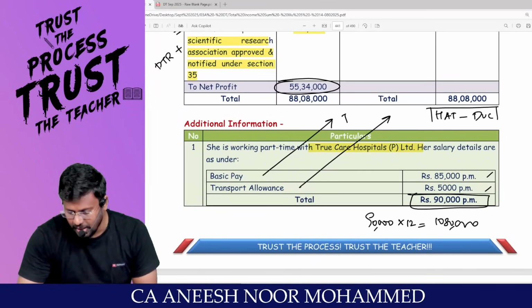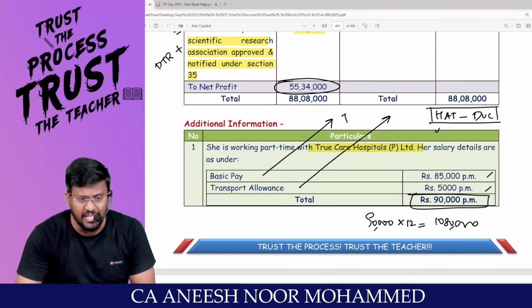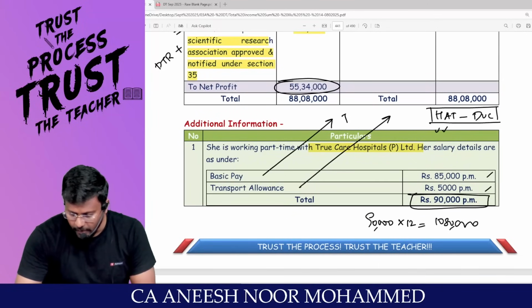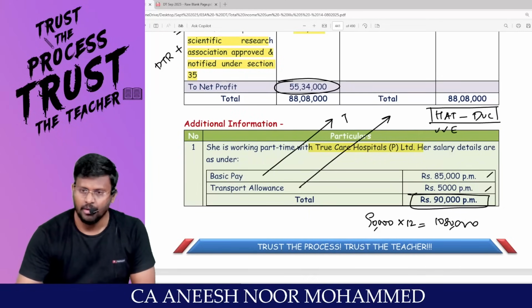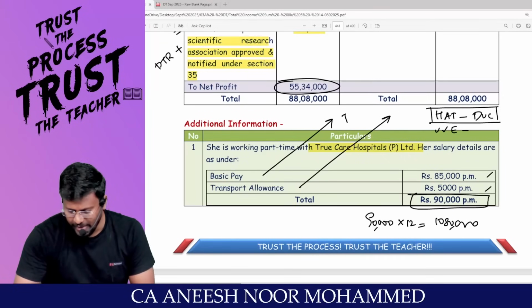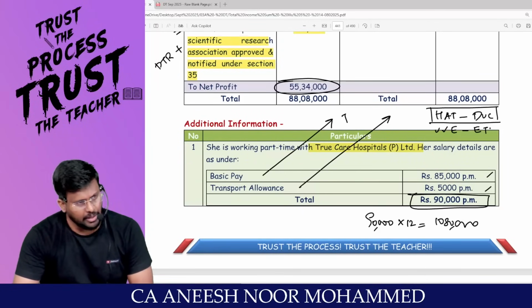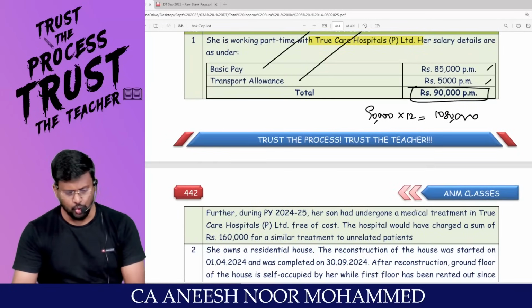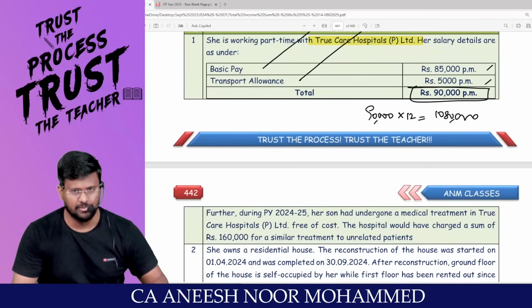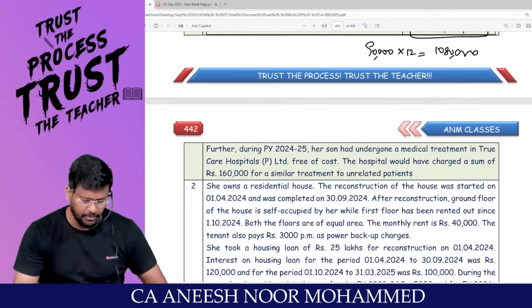Whereas under the default tax regime, helper allowance is taxable, academic allowance is taxable, traveling allowance is exempted, daily allowance is exempted, uniform allowance is taxable, and conveyance allowance is exempted or taxable? Exempted. So you have to choose it. This is transport allowance. This is not traveling allowance. Taxable. Do you agree with me?